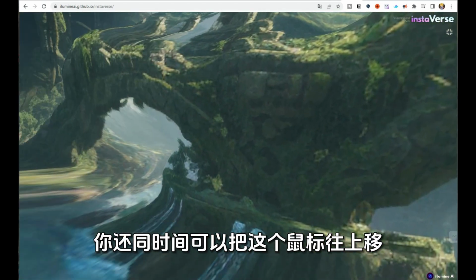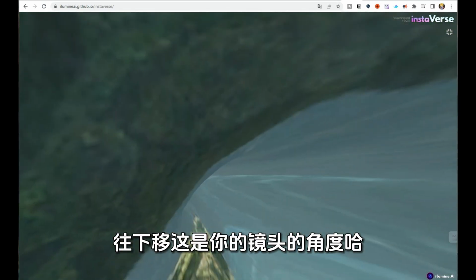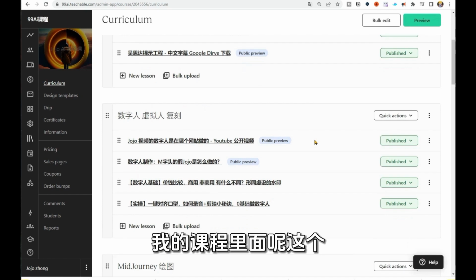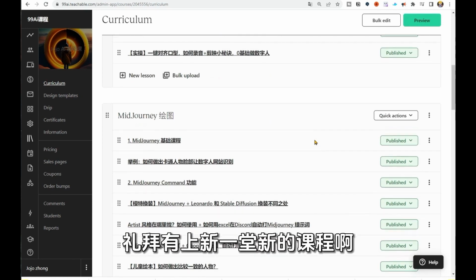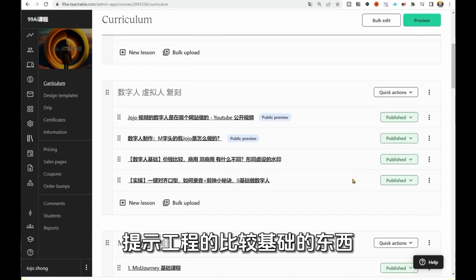Then W is to go forward, A and D is to go left and right. You feel as if people have entered this 3D world, going on an expedition. You can also move the mouse up and down at the same time. This is the angle of your lens.